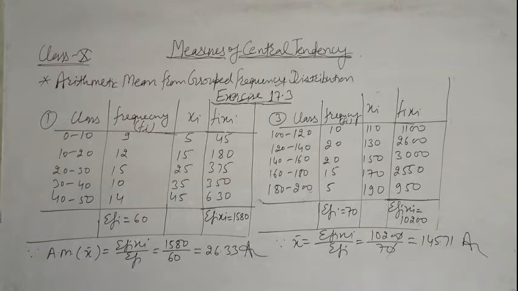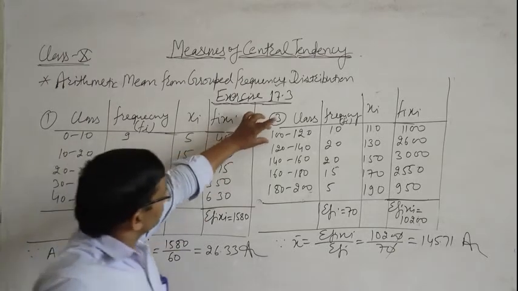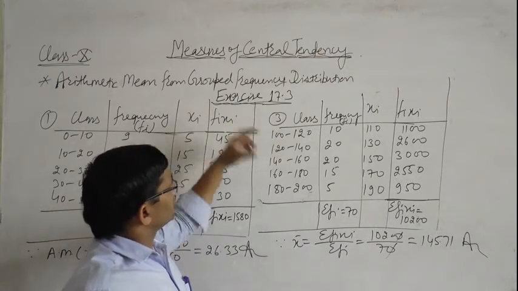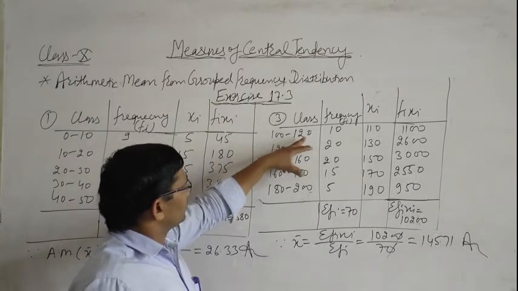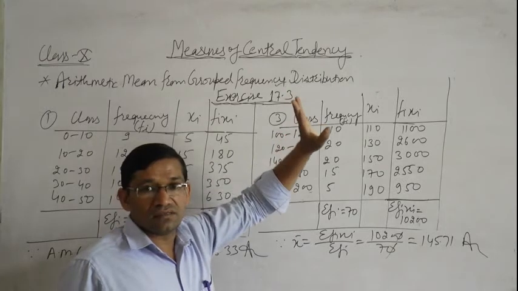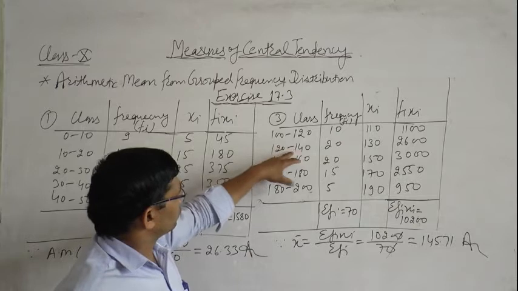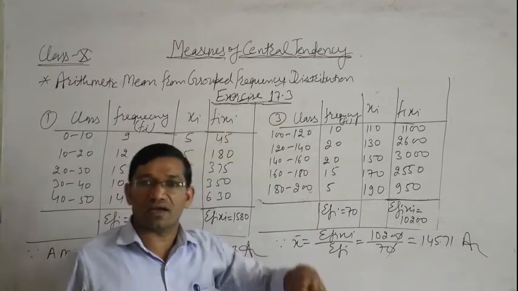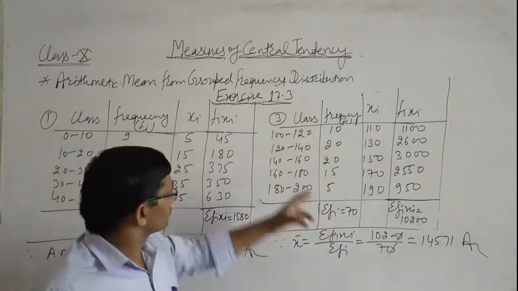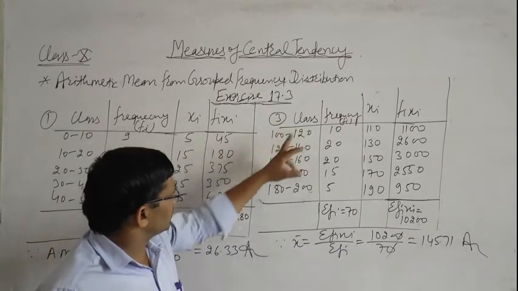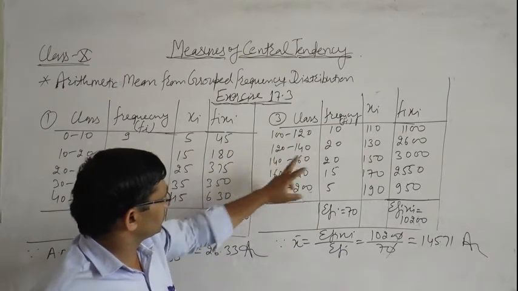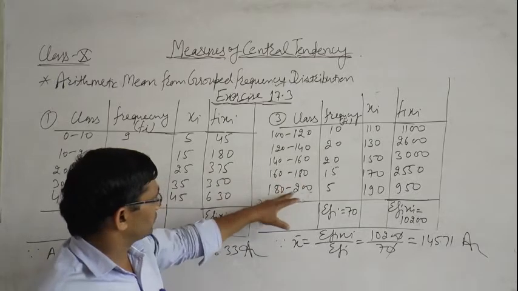So again in this question, class intervals and their frequencies are given. It means grouped frequency distribution. 100 to 120 is the first group, frequency is 10. Second group 120 to 140. These are also known as classes or class intervals: 100 to 120, 120 to 140, 140 to 160, 160 to 180, 180 to 200.